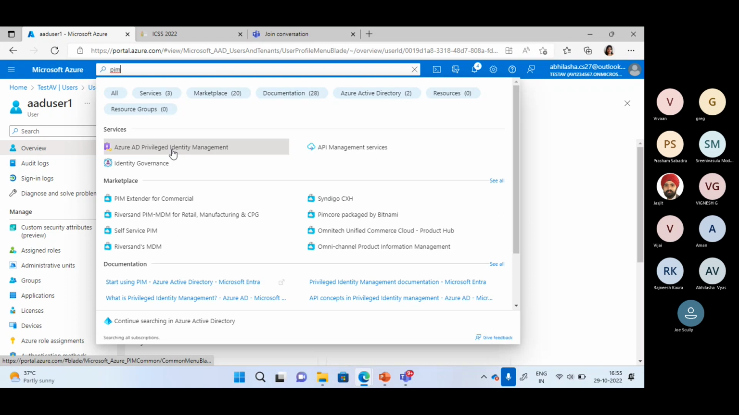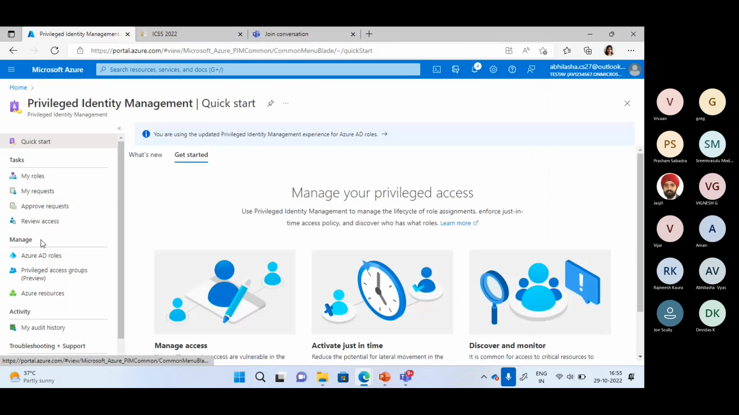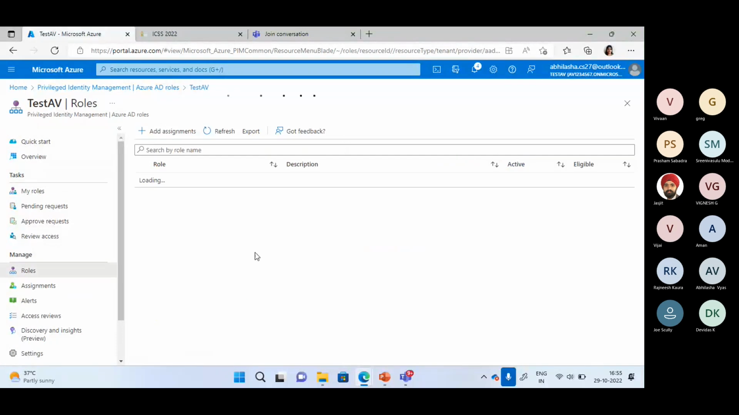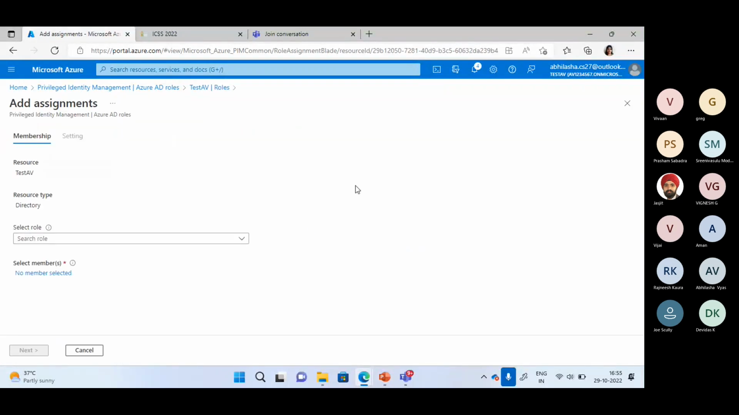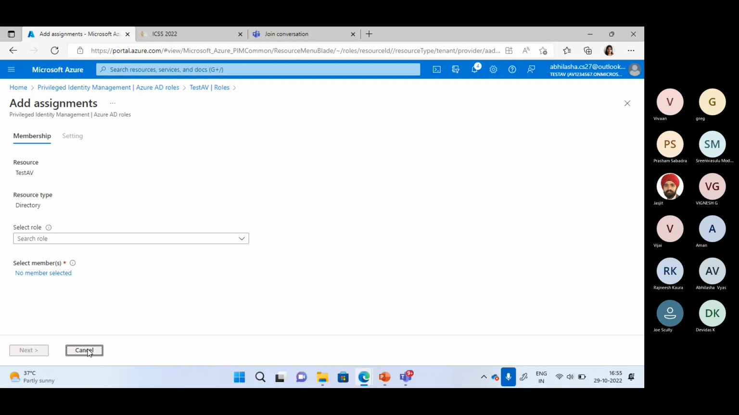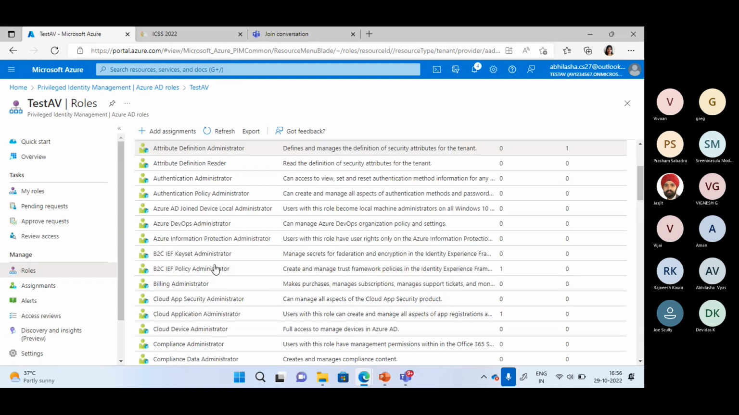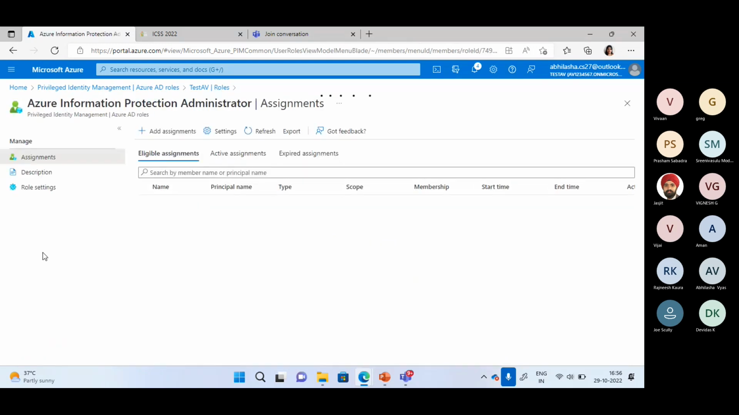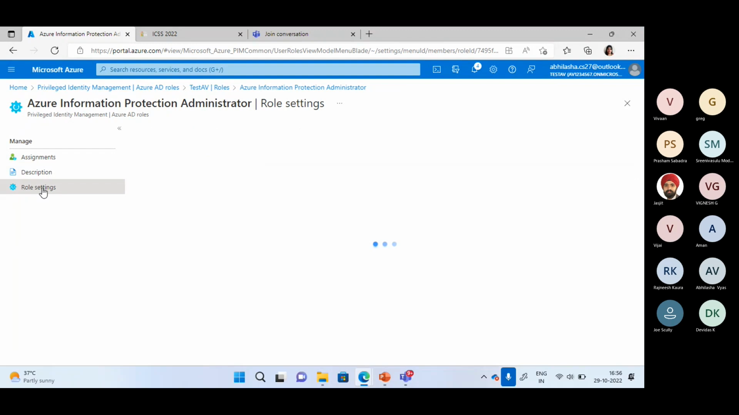So I hope this concept is clear, that why we need privileged identity management, so that we can manage the role assignment. So here first I'm taking Azure AD. And here I want to assign a specific role to a specific user. So these are the roles which are available. So before assigning this role, I want to customize these roles for my PIM requirement. So what I'm going to do is I'm going to select one particular role. So let's say this is the information protection administrator role I want to assign. So I'll go to this role settings.